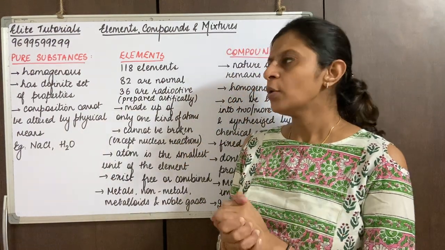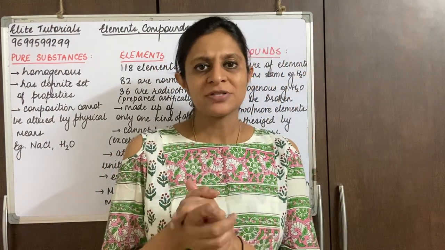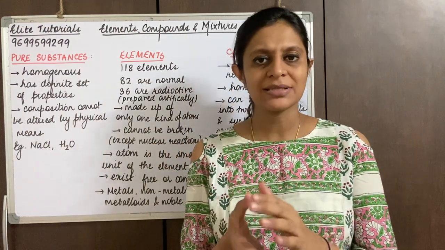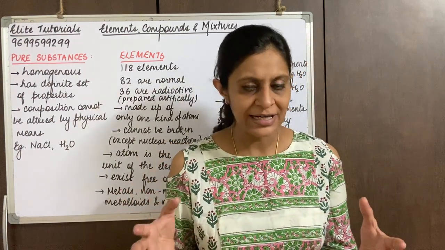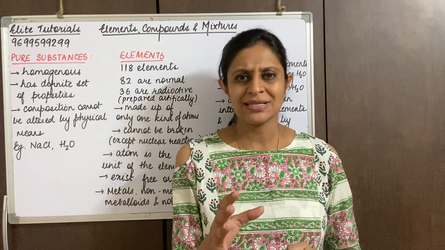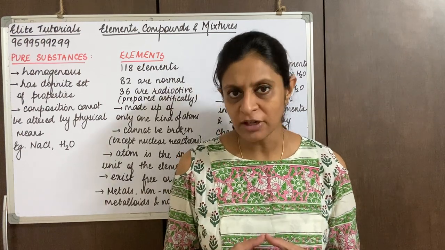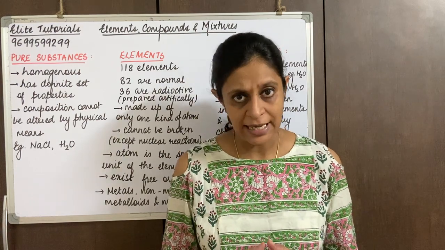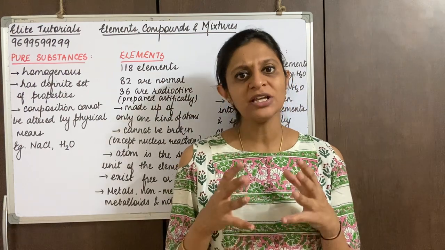Okay, so when we talk about all the substances that exist around us, we can say that everything around us exists as matter, like what we studied in chapter number 1. So matter can be broadly classified as living things and non-living things, right? Living things would be plants and animals. But non-living things can broadly be classified into two categories, that is pure substances and impure substances. Right? Now, what are these pure substances?